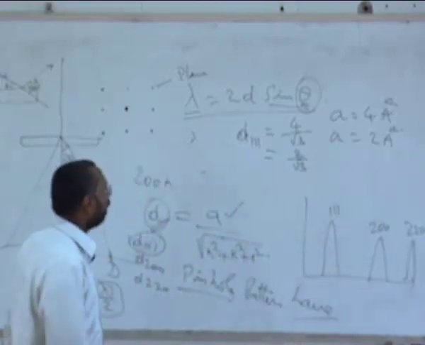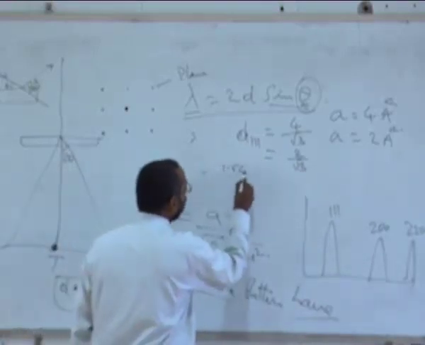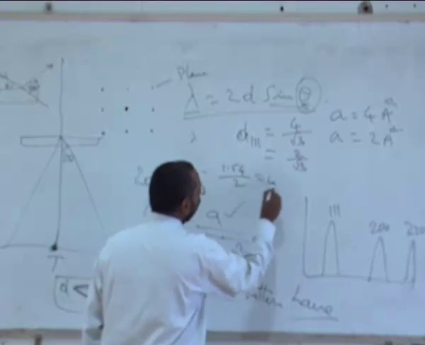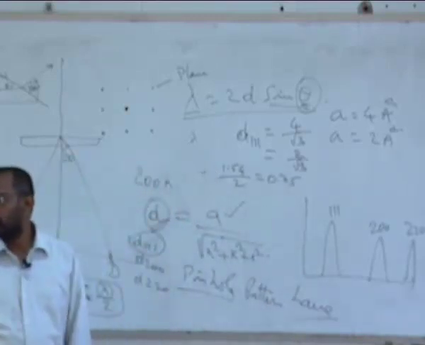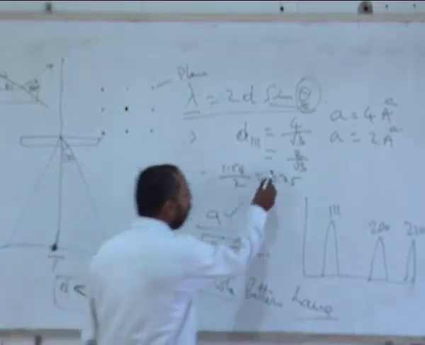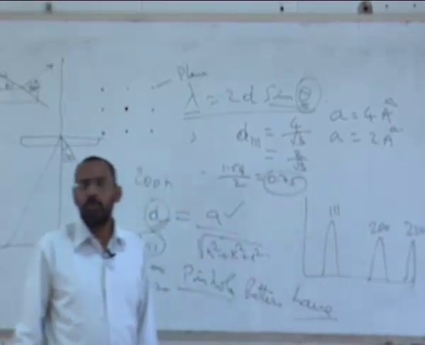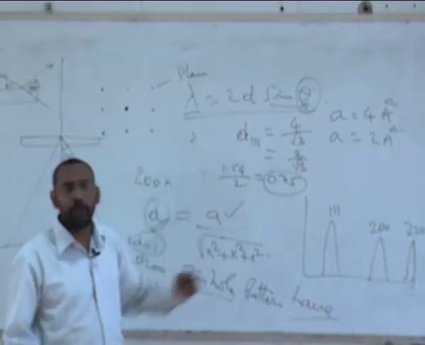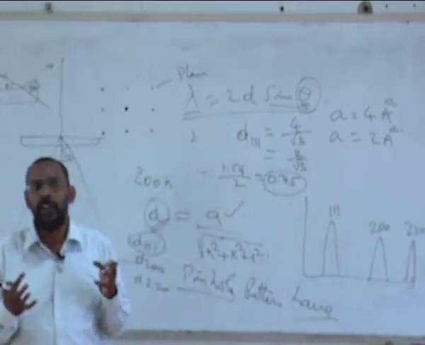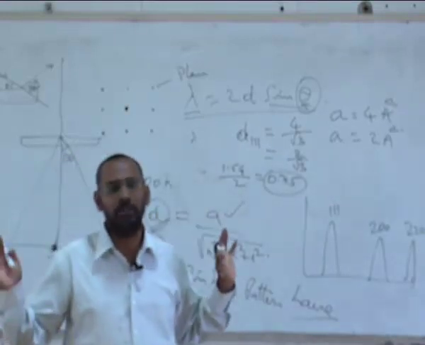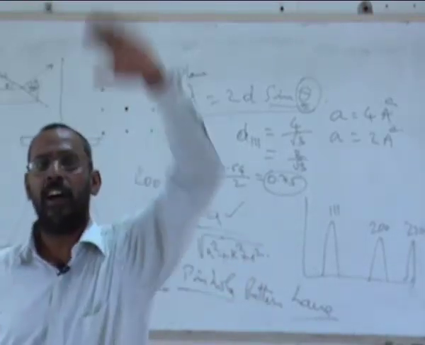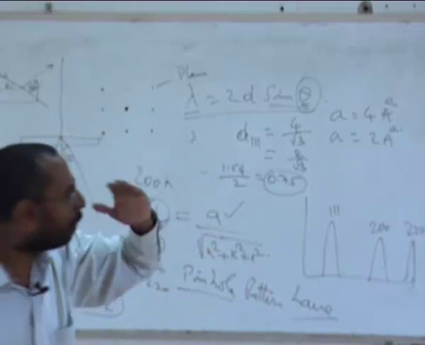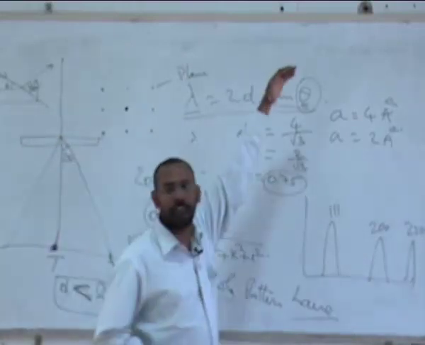And if my lambda is 1.54, divided by 2, this is 0.75. So the moment D becomes smaller than 0.75, I will not be able to see that peak at all. Only the HKLs which have Ds greater than 0.75 will I be able to see.